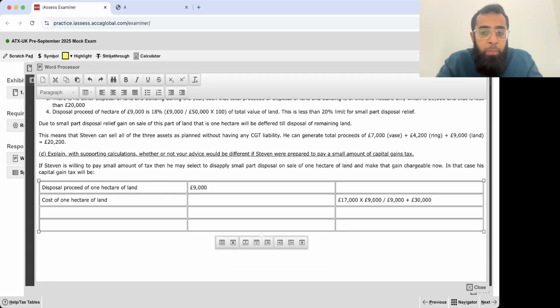So that gives me 17,000 multiplied by disposal proceeds 9,000 divided by disposal proceeds plus market value of remaining. So that gives me cost of disposed part of 3,923. Now what will be my chargeable gain here?